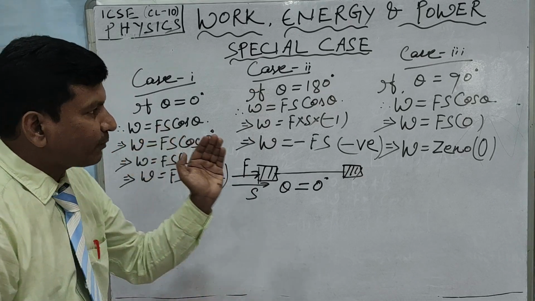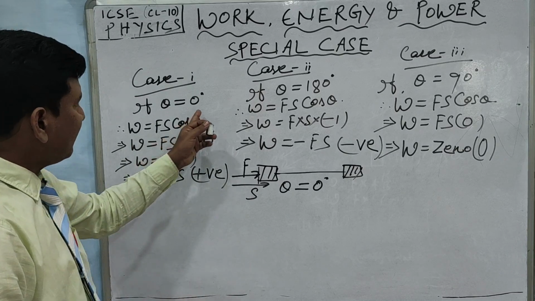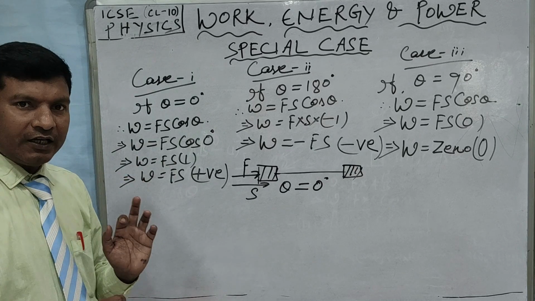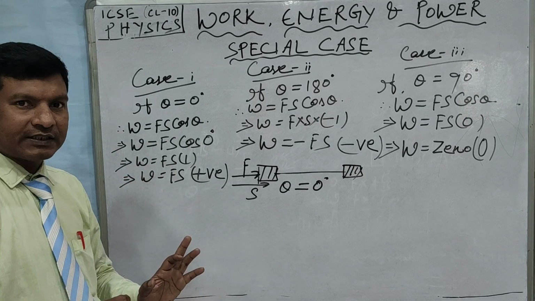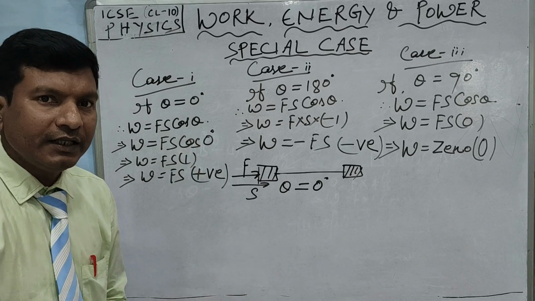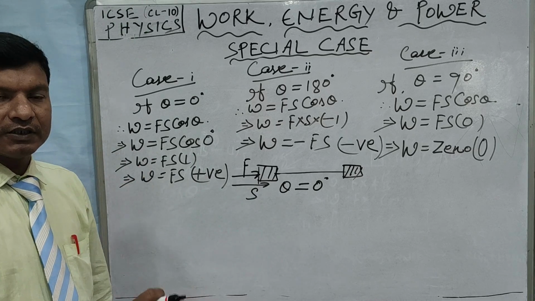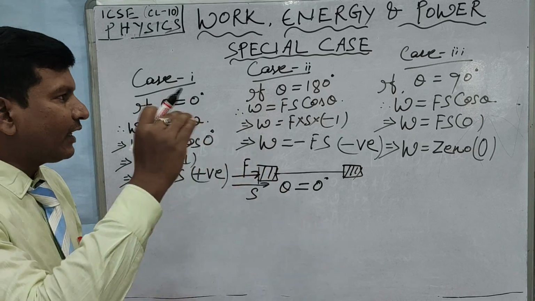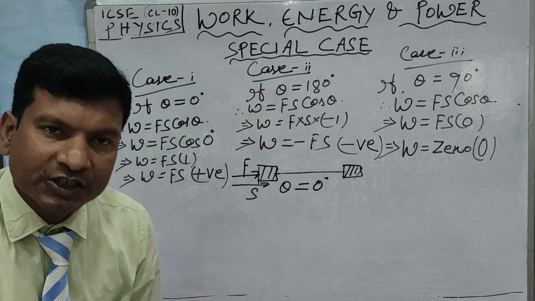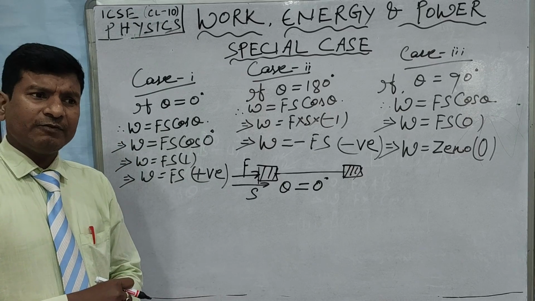So if the displacement is produced along the direction of the force, then theta is equal to how much? 0. Did you understand why the first expression I have written is W is equal to Fs, and I have told you S is the displacement in the direction of the force? That means when the body moves in the direction of the force, the work done is positive. We get positive work. Can you give me some examples of positive work?